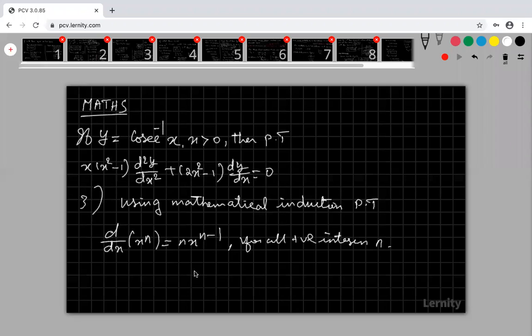Okay, so look at that. What is my mathematical induction? Our mathematical induction is, first of all, choose this as p of n, the statement we are going to prove. That is my mathematical induction, step 1. d by dx of x power n is equal to n into x power n minus 1. Am I right? This question only? Nagarjuna, this question only.